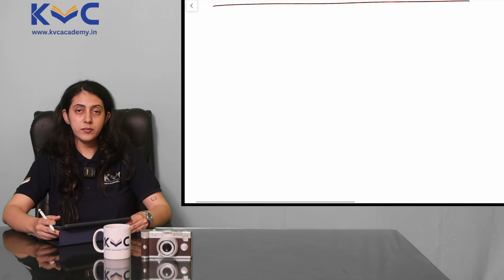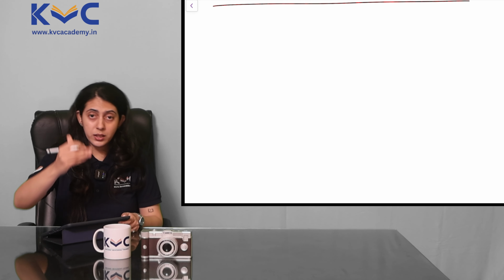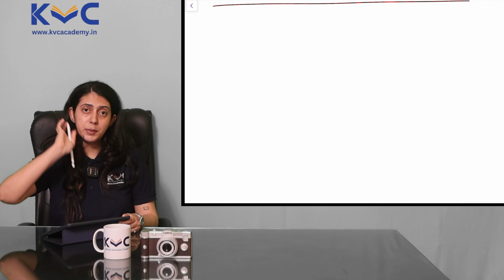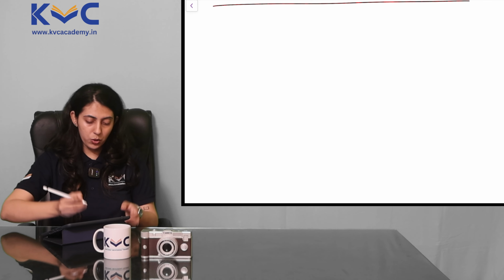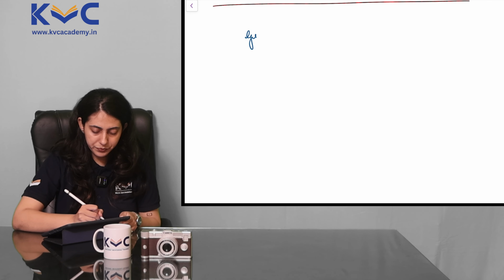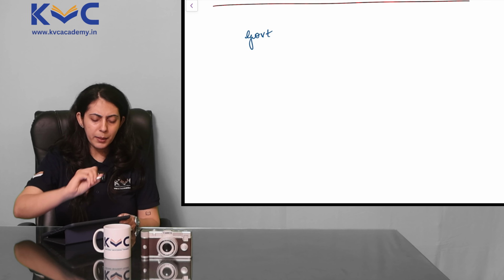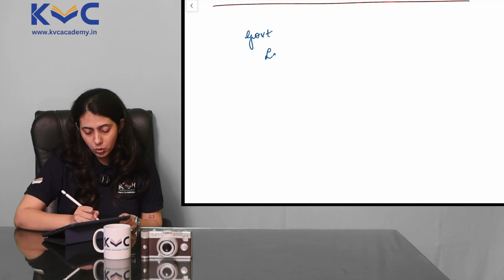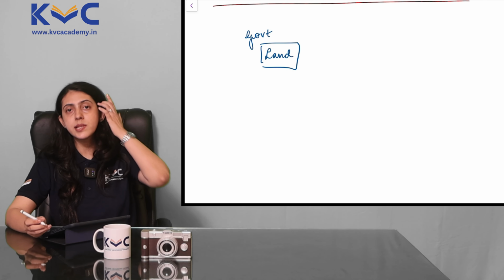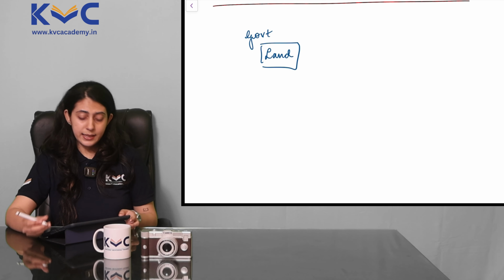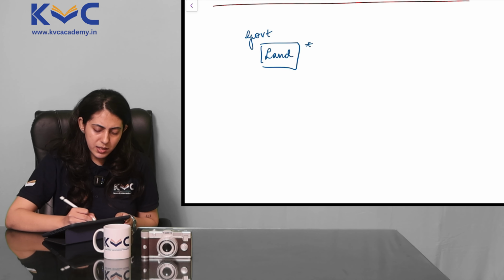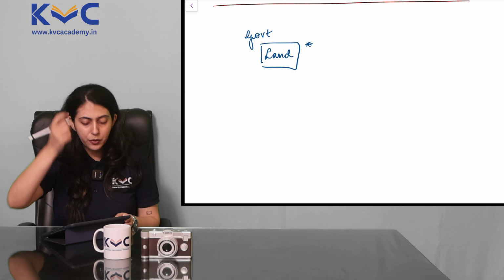Okay, pay attention here. You can keep the example open in your material simultaneously, but for this one, follow what I'm doing here. We have government or any party, okay? I'm taking government who owns a piece of land which they want to sell. The government wants to sell this land. And this land is located right in the middle of the city.